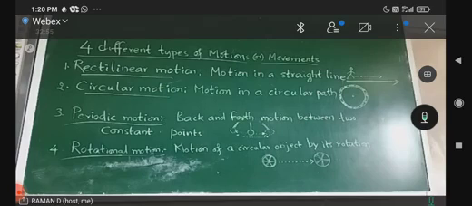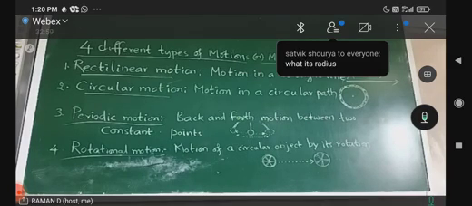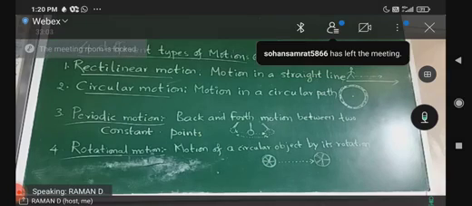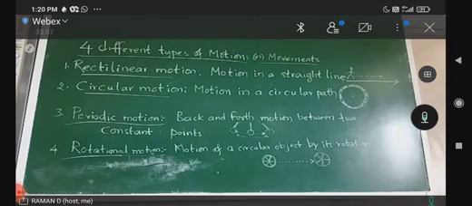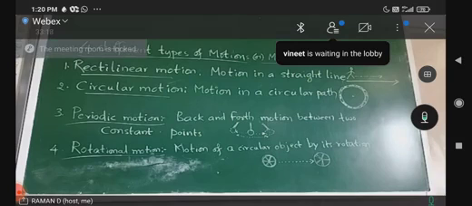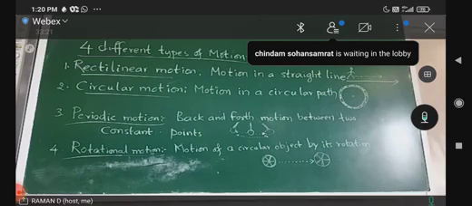That means the circle will have the same distance from the center at any point during the entire motion. That runner's path will be 400 meters, but from the center to any point on the path, that distance should be common. That type of path is known as a circular path.